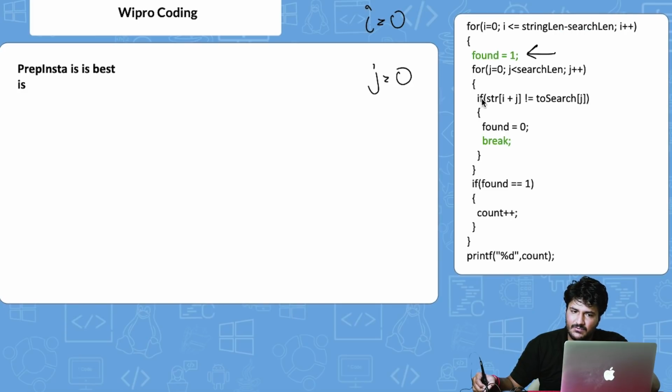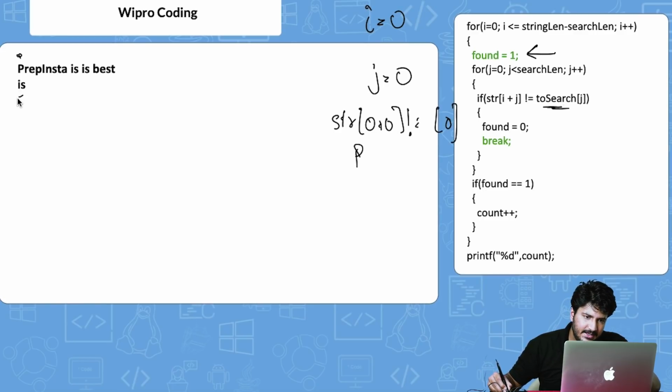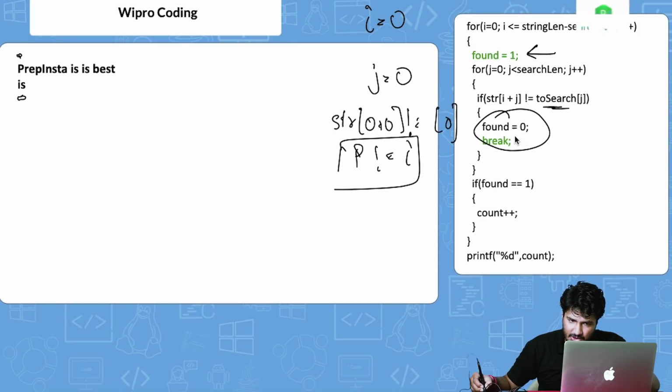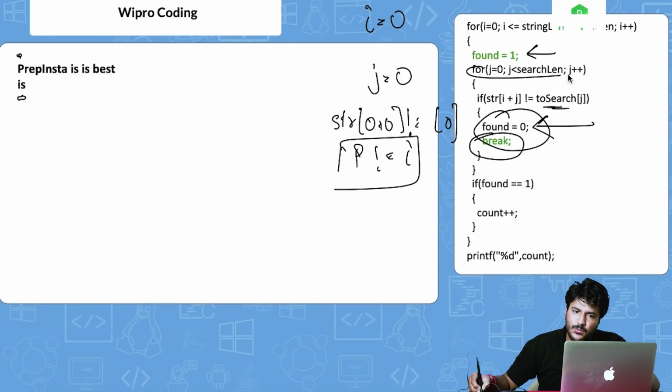Now what it is saying is, if str of i plus j, that is str of 0 plus 0, is not equal to search of j. Search of j is search of 0, right? So basically str of 0 is p, and search of 0 is i. Obviously this condition is satisfied because p is not i. So what will happen? It will go inside this if. It will say, okay, I am not found, and then you will break. So this for loop will completely break.